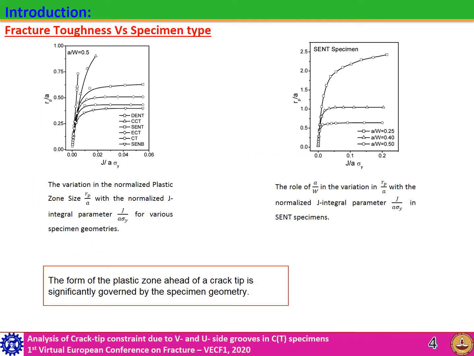In continuation of the previous slide, S.K. Kudari in his work presented variation of plastic zone size with respect to various specimen geometries. He also presented how different a by W ratios affect the plastic zone size in the same type of specimen. This shows that the form of the plastic zone ahead of a crack tip is significantly governed by the specimen geometry.